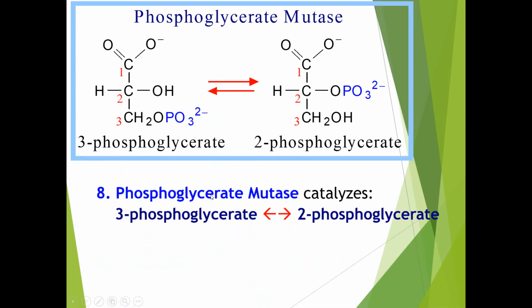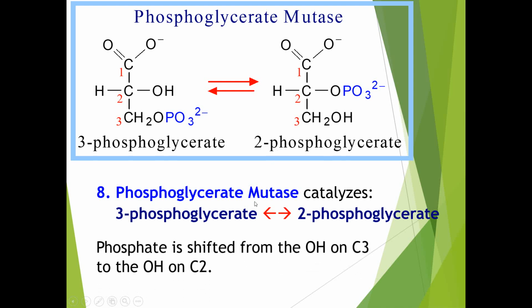Next step of glycolysis, that is the 8th step, in which the 3-phosphoglycerate molecule gets converted into 2-phosphoglycerate. For this conversion the phosphoglycerate mutase enzyme is essential. Here simply a mutation reaction takes place. The phosphate group on the third carbon gets transferred to the second carbon. Here you can see that the phosphate gets shifted towards the second carbon atom, from the hydroxyl on C3 to the hydroxyl on C2.